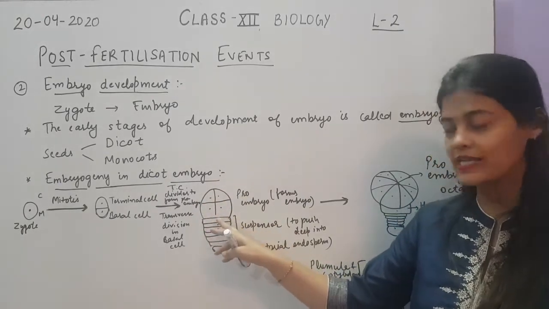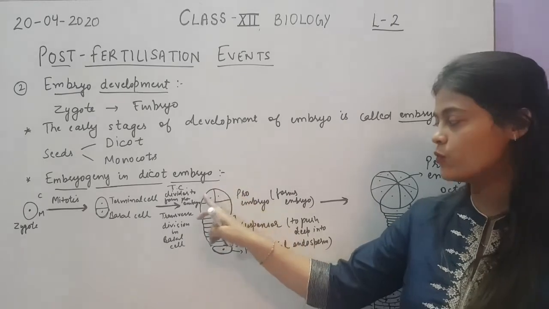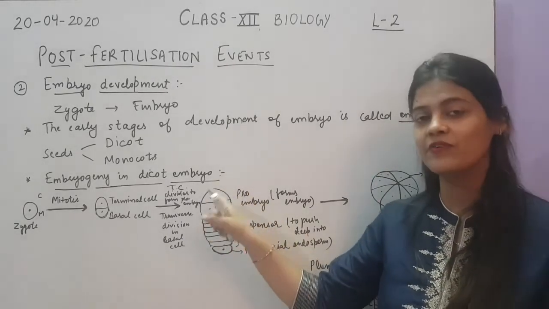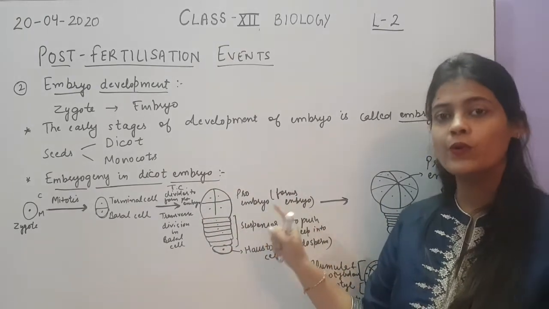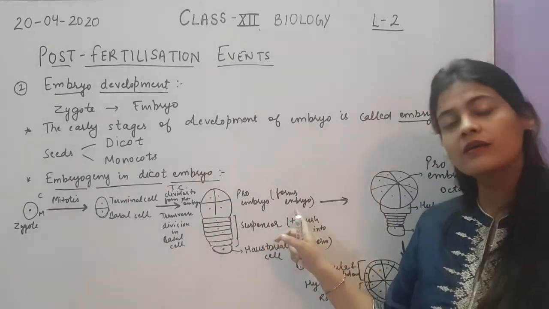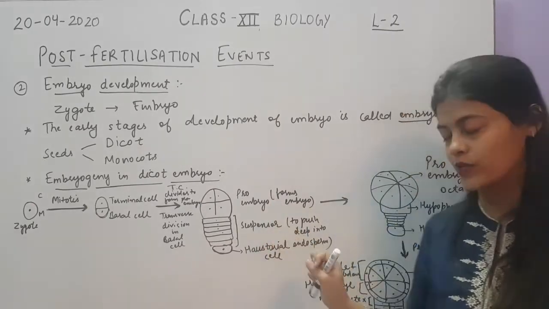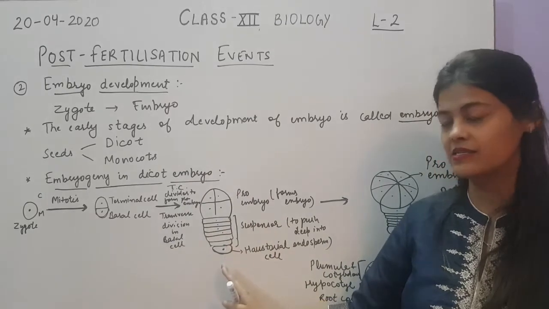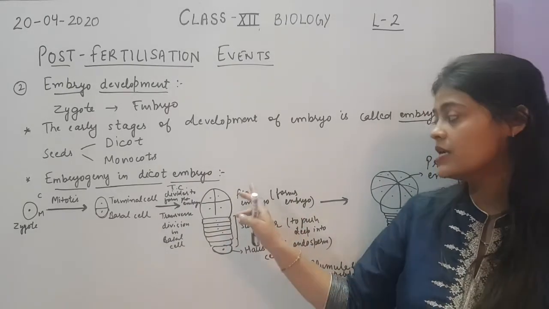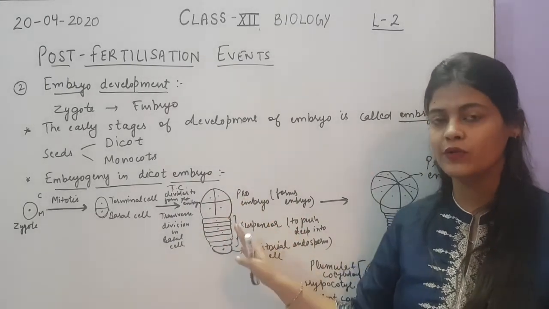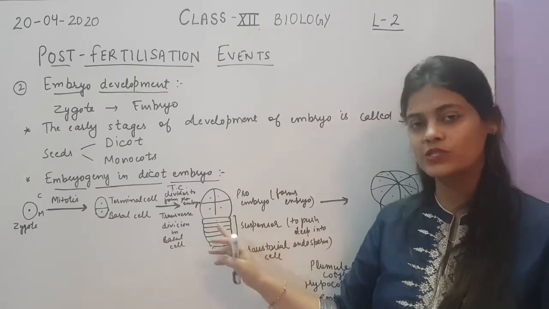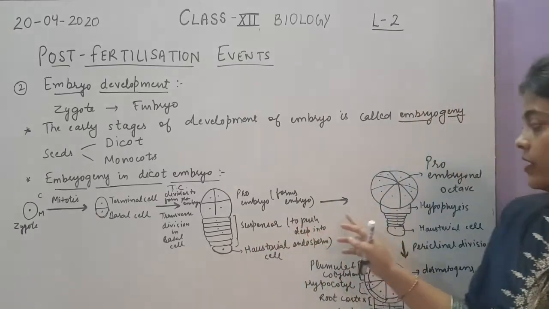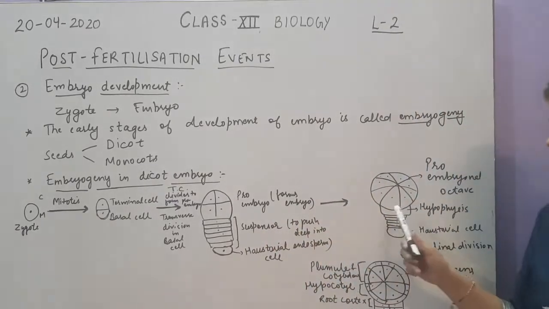Now there are 4 cells and this structure carrying 4 cells is called proembryo. So this upper structure which has been formed from the terminal cell is called proembryo, which will later form the embryo of the seed. Okay. So is it clear now how the suspensor as well as the proembryo have been developed? Sometimes it is also called proembryonal quadrate because it has 4 cells, that is why it is called proembryonal quadrate.